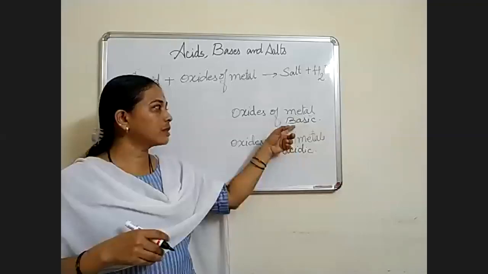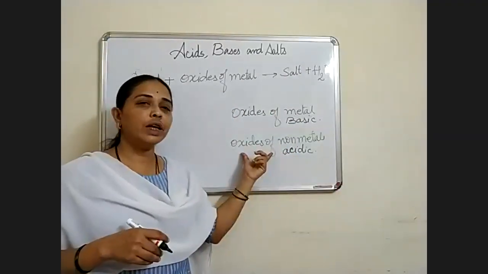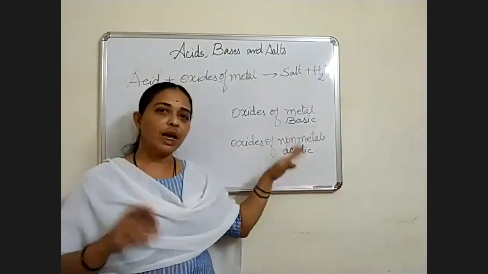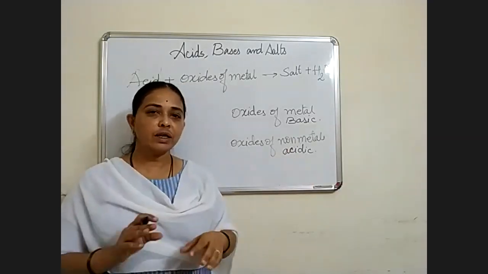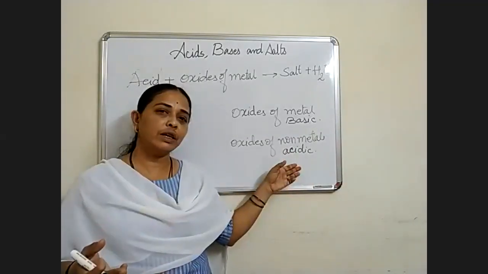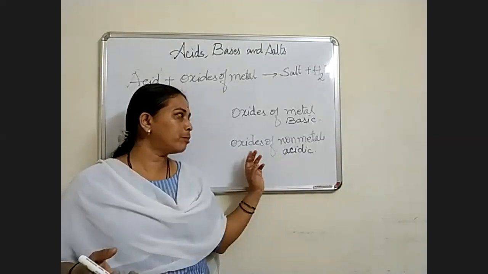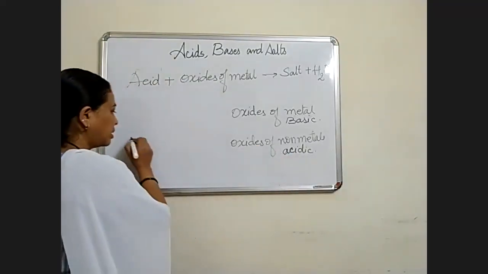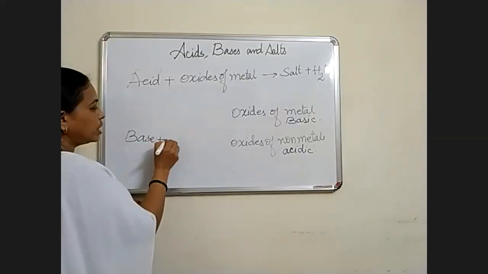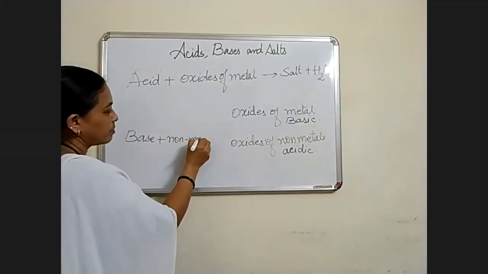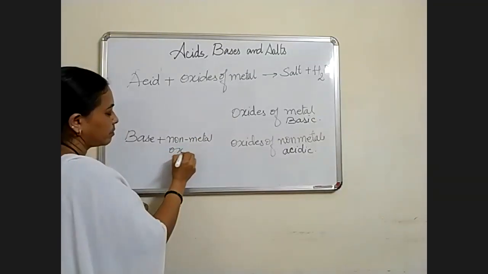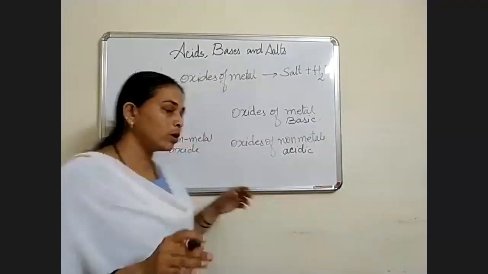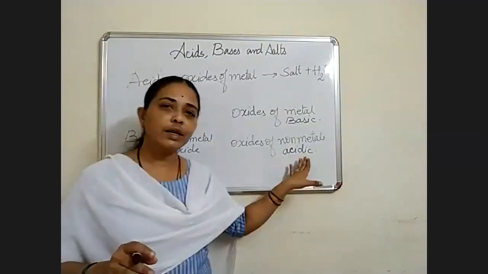Acid will not react with oxides of non-metal. Why will it not react? Because it is already acidic. Acid reacting with acid will give you only acid, nothing else, so its concentration will increase. But if base reacts with non-metal oxide, you will get salt and water only, because non-metal oxide is acidic in nature.